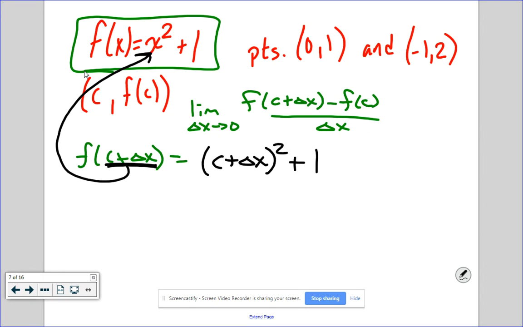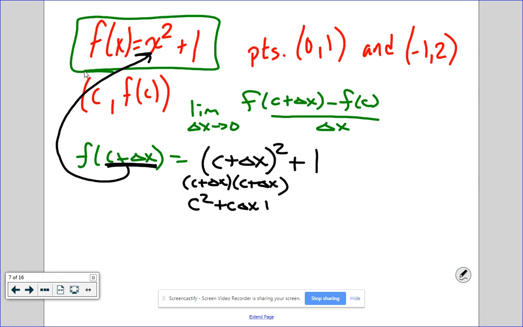Will it be a full FOIL? It will be a full FOIL, because remember, this is c plus delta x times c plus delta x. So c times c is c squared. C times delta x is c delta x.